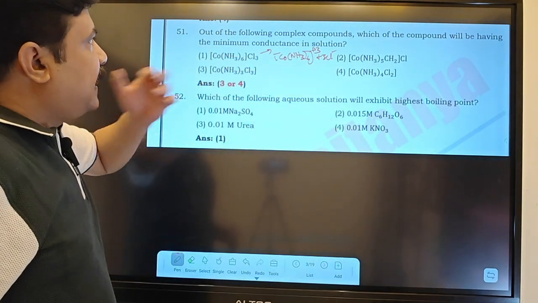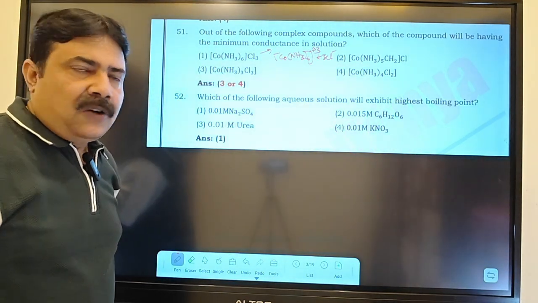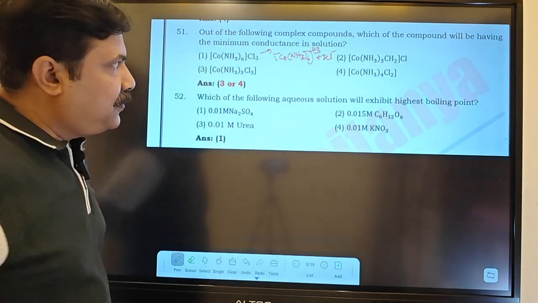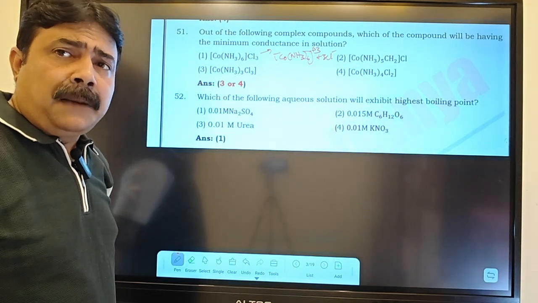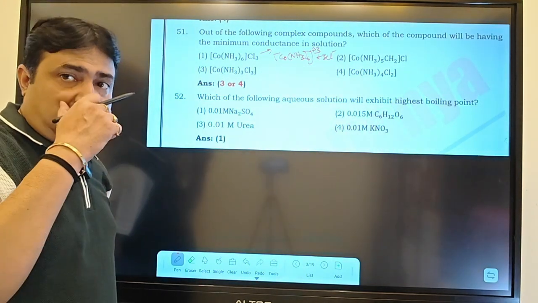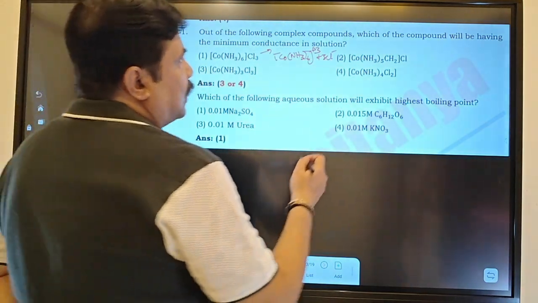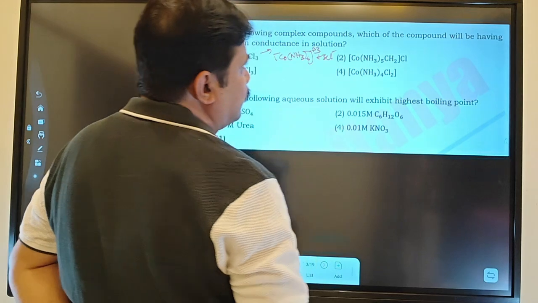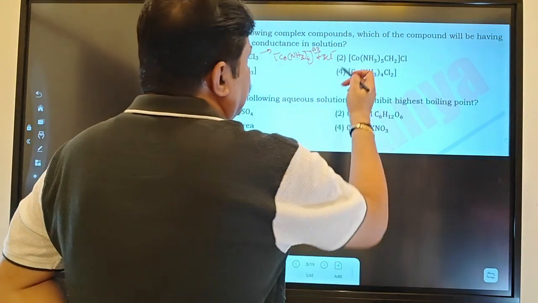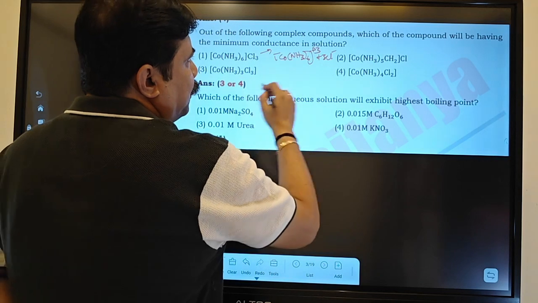Ammonia is a neutral ligand and chlorine is satisfying. You look at chlorine here: 6 ammonia is satisfying the secondary valency of cobalt, whereas from outside the coordination sphere, 3 chlorine is satisfying the primary valency of the cobalt. I hope everybody knows the basic idea of Werner's coordination theory. Based on that, now if you look here, the total number of ions is 3 plus 1, that is 4.